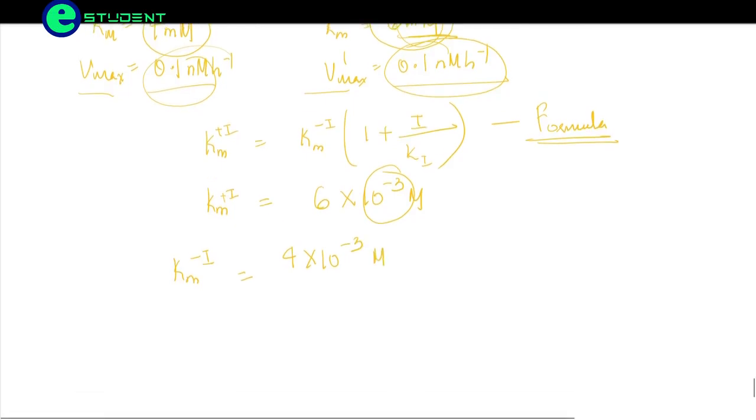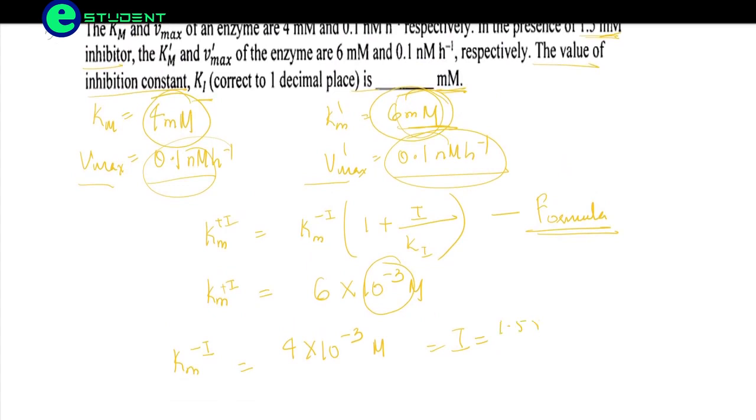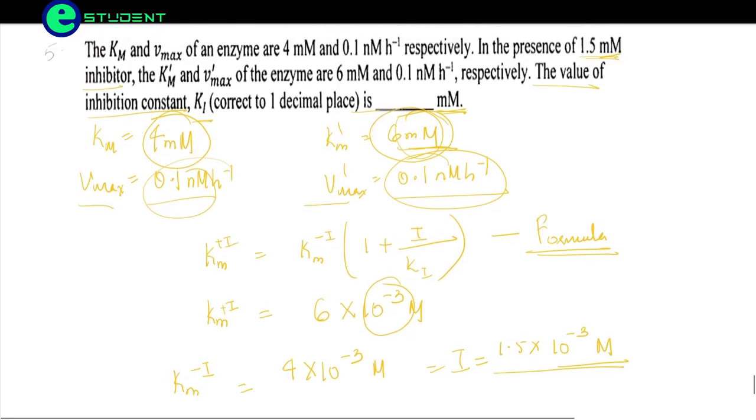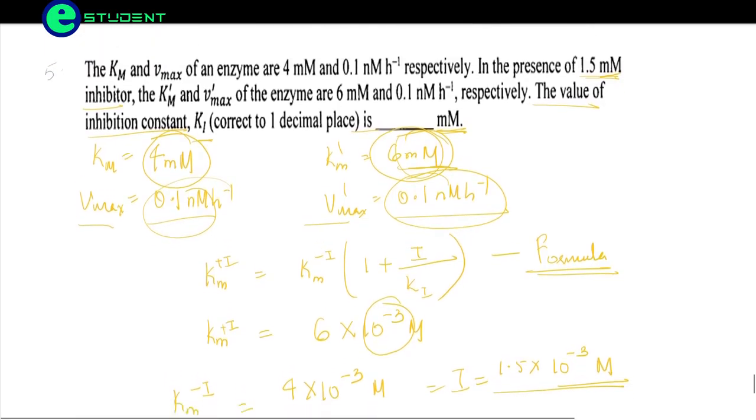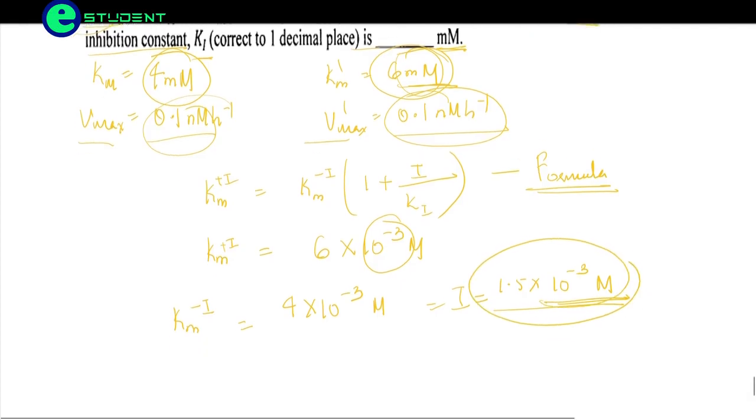Okay, so the inhibitor concentration will be equal to 1.5 into 10 to the power minus 3 molar here, which is already given in the question, in the presence of 1.5 millimolar inhibitor, which we are converting into molar.